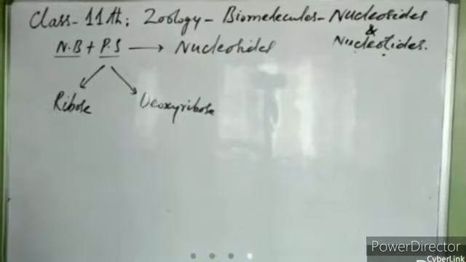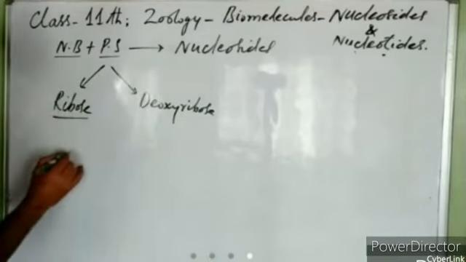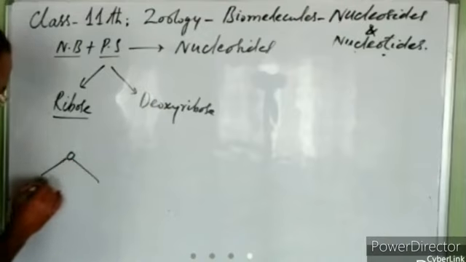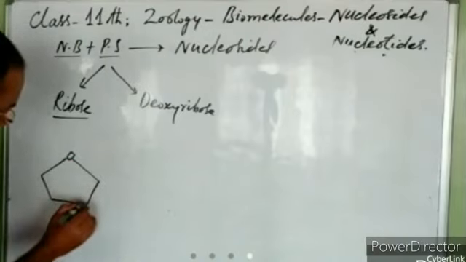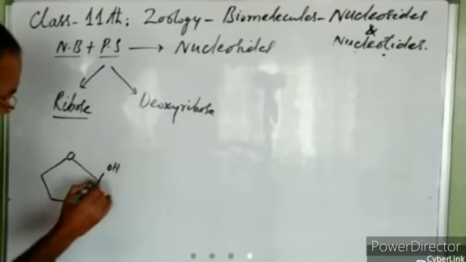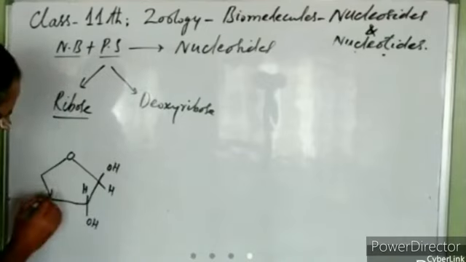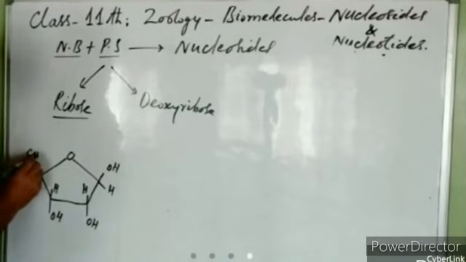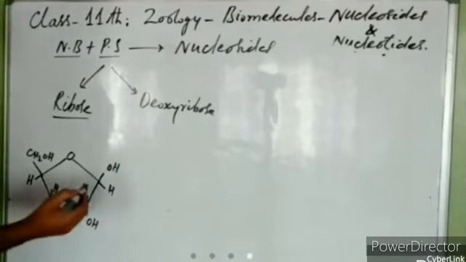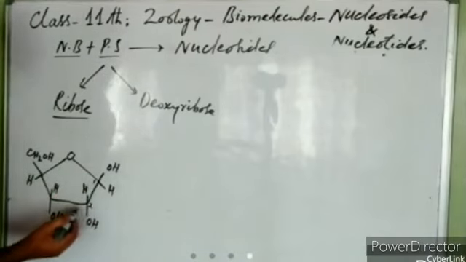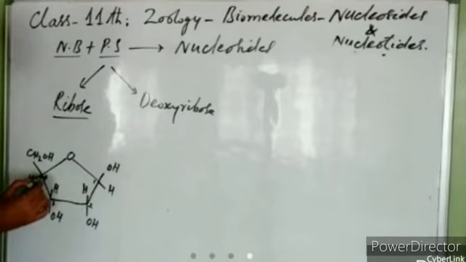I hope you know the difference between ribose and deoxyribose. You have studied it. Ribose is a pentose sugar, like this. It contains 5 carbons: 1, 2, 3, 4, and 5.